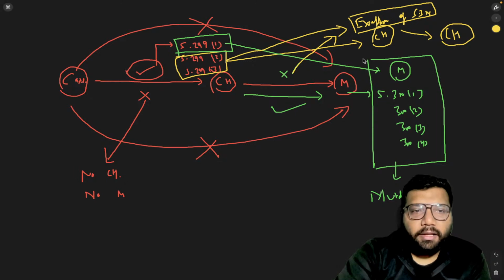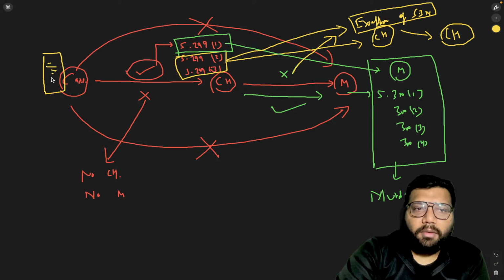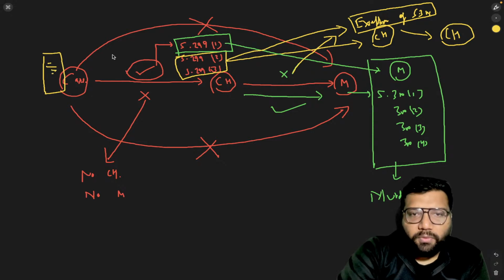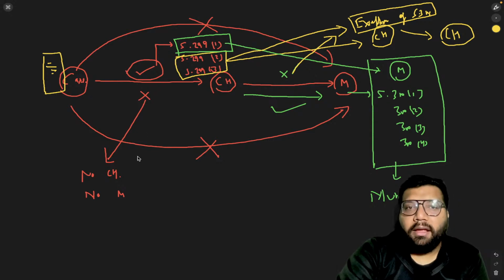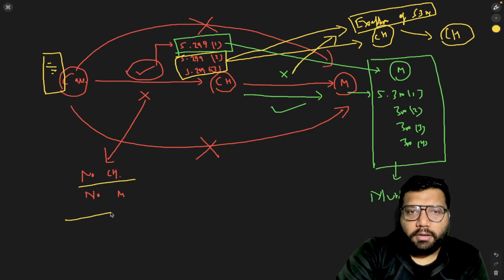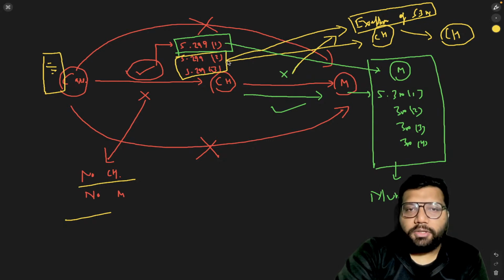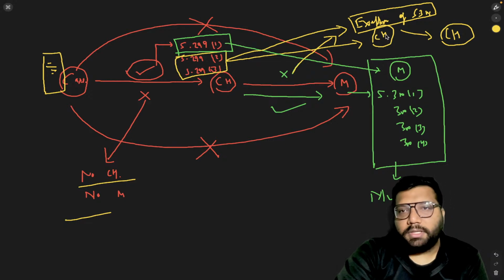I'm concluding this again. Whenever some facts come towards you, whether this is a case of culpable homicide or not, first you will see whether this is a case of culpable homicide, yes or no. If it is not, why? Because it does not fall under section 299, 1, 2 or 3. Then that is no culpable homicide and no murder. But if it falls under section 299(1), that will automatically go into the concept of murder. For section 299 clause 2 and clause 3, that will fall under the case of culpable homicide only.